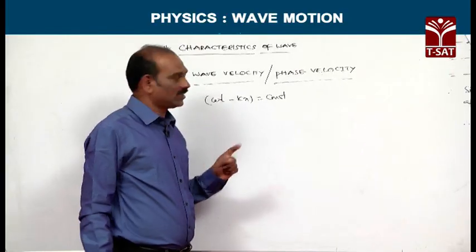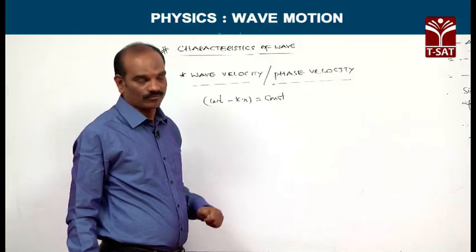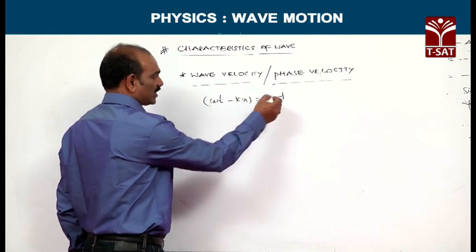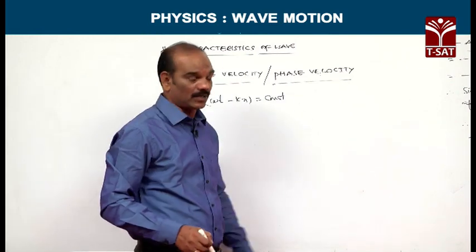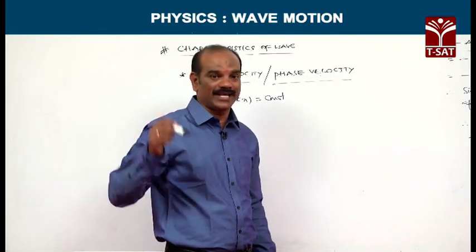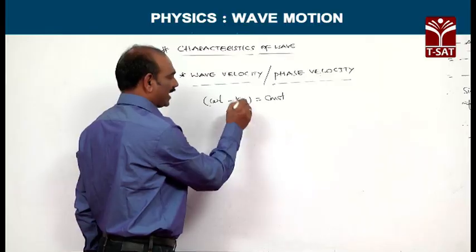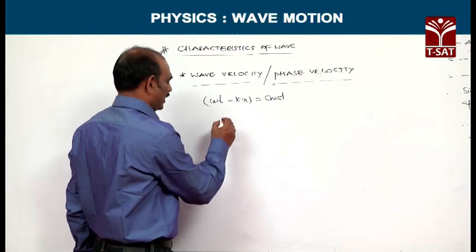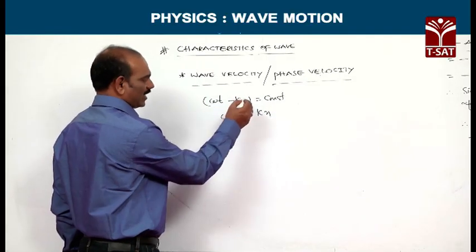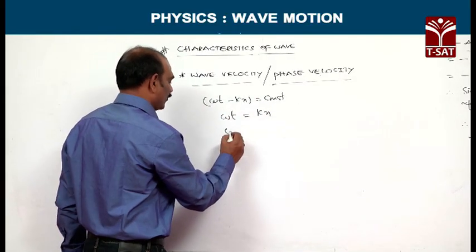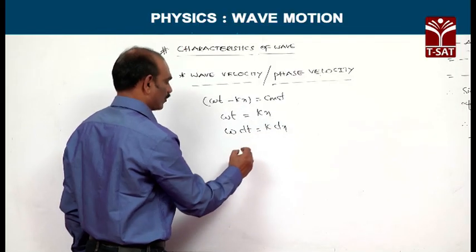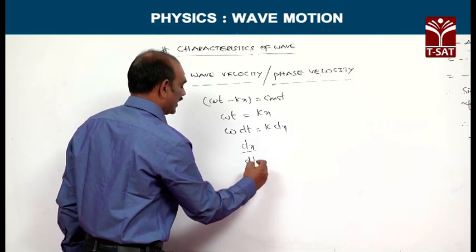Now, one more property is wave velocity or phase velocity. We have omega t minus kx as the phase. The phase is equal to a constant. I explained this concept earlier. As long as the wave is propagating through a homogeneous medium, omega t minus kx is a constant. That means omega t is equivalent to kx. So, omega t minus kx is equal to a constant. If you differentiate this, omega dt is equivalent to k into dx. From this, dx by dt is equivalent to